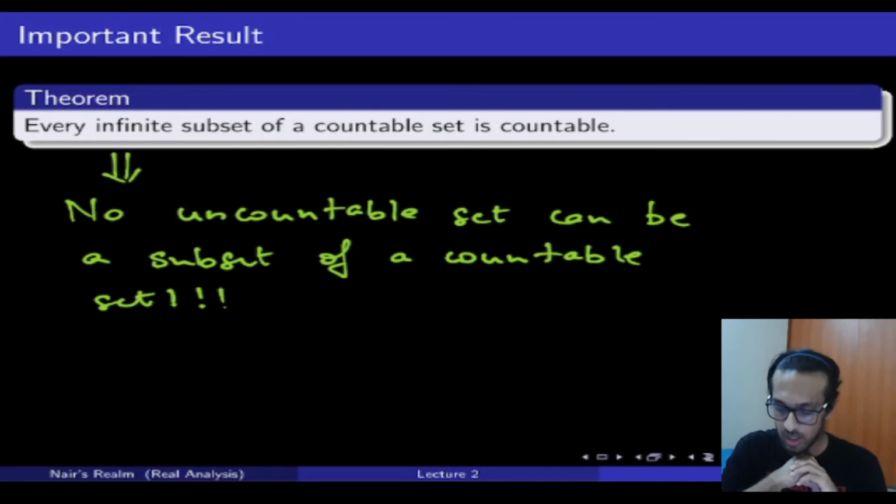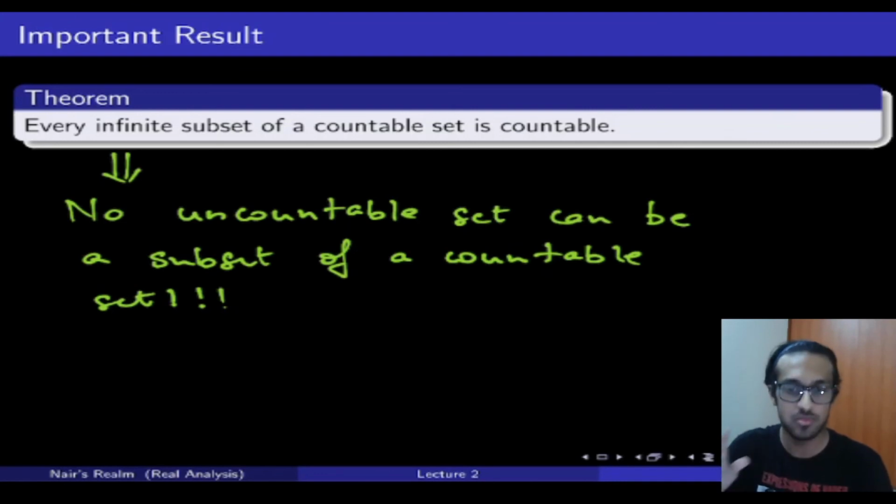So I would request all of you guys to try to attempt the proof for this. If you're not able to, no problem. I'll give you a few ideas at the start of the next video and how you can approach the proof. I won't give the entire proof. But yeah, the takeaway from this theorem is that there can be no uncountable set which is a subset of a countable set.